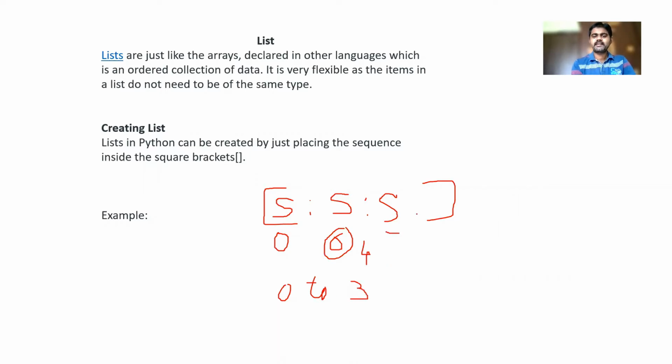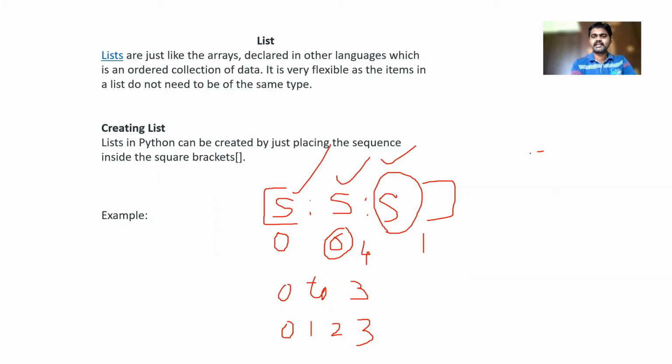Coming to step, it is 1 by default. Whether we provide it or not, by default it takes 1. So if it is 0 to 3, we get 0, 1, 2, 3. This is called the range: this one is start, this one is stop, this one is step.